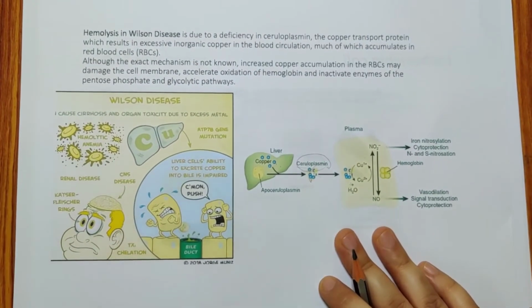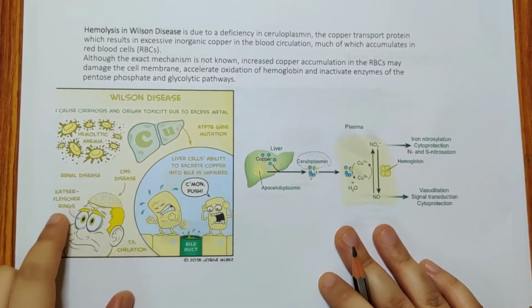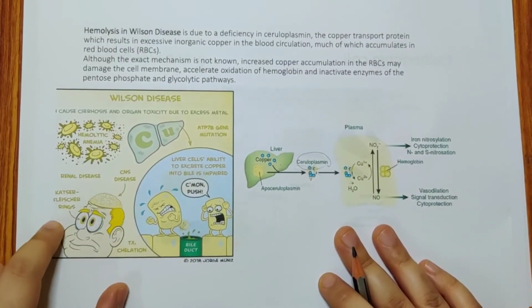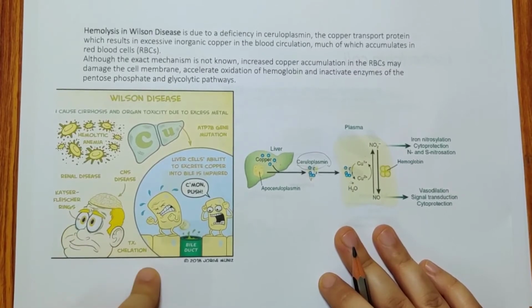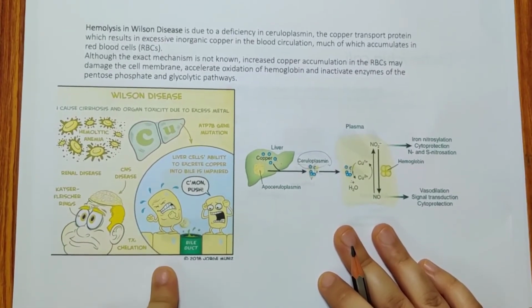Okay, and very important is, in Wilson's disease you will have Kayser-Fleischer rings. You can see these rings. Okay. And treatment is chelation.